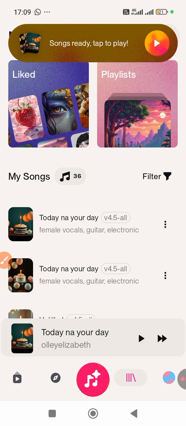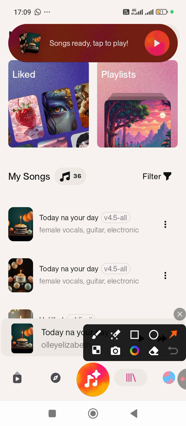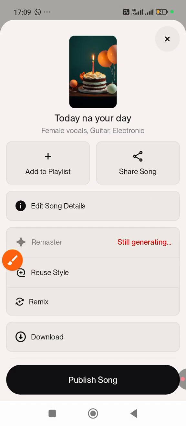All right. So we have gotten the song already. You can see how easy it is. So the next thing you do is to click on these three dots here. You click on these three dots here. Once that is done, you can see here that you could download the song.